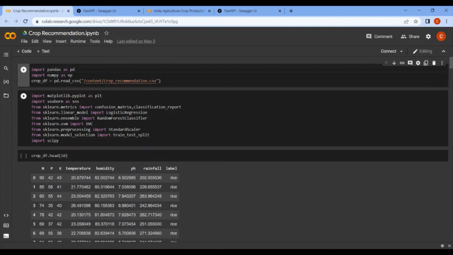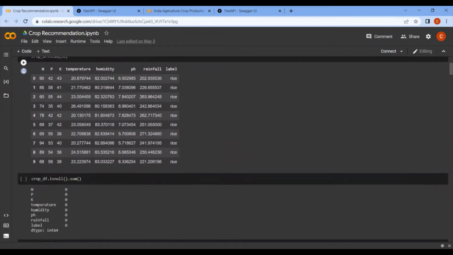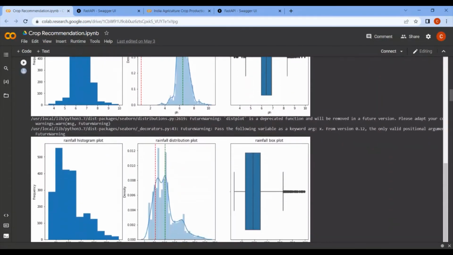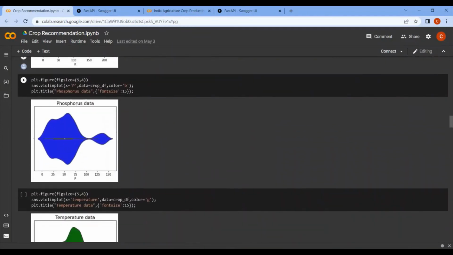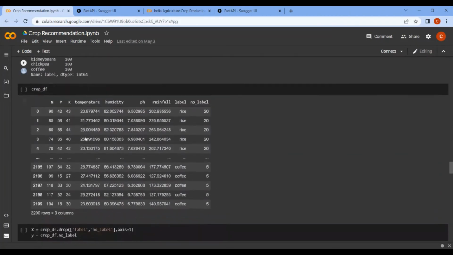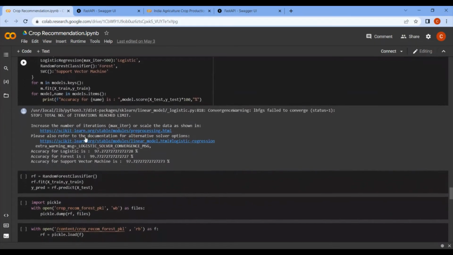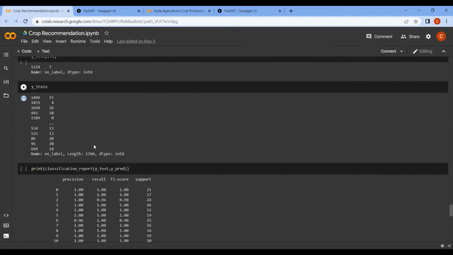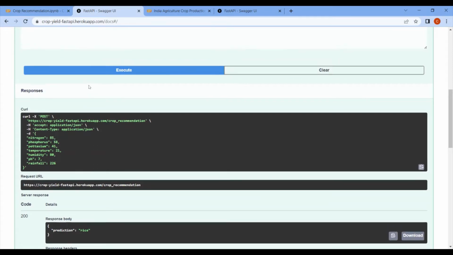Our machine learning models. Here is our crop recommendation. For it, we are using the random forest. Here is our whole model. We have hosted our models on Heroku. As you can see, we have applied three models: logistic regression, random forest, and support vector machine, and we are getting the best accuracy for the random forest, which is 99.77.